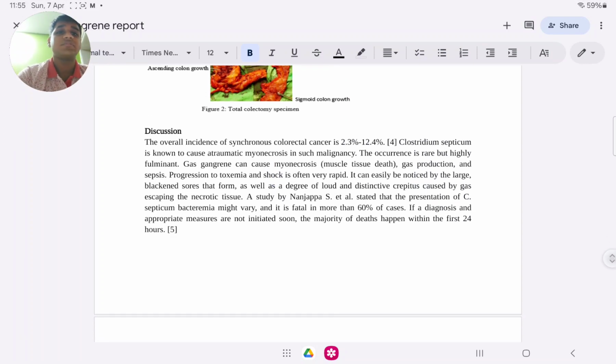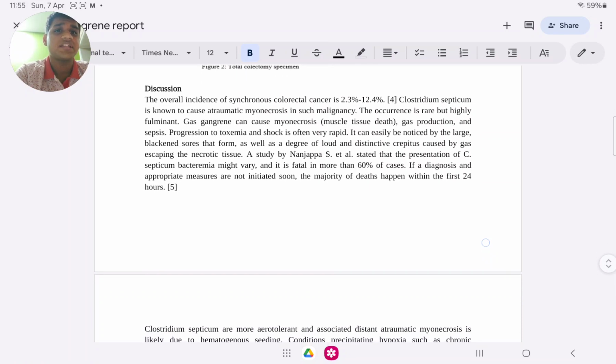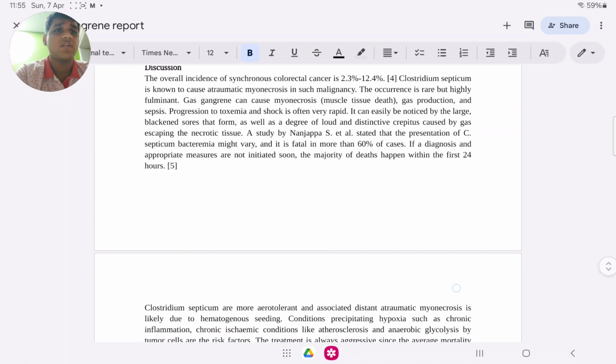Now I'll come to the discussion. The overall incidence of synchronous colorectal cancer is 2.3% to 12.4%. Clostridium septicum is known to cause atraumatic myonecrosis in such malignancy. The occurrence is rare but highly fulminant. Gas gangrene can cause myonecrosis, muscle tissue death, gas production and sepsis. Progression to toxemia and shock is often very rapid.